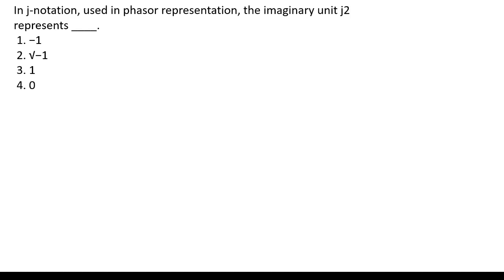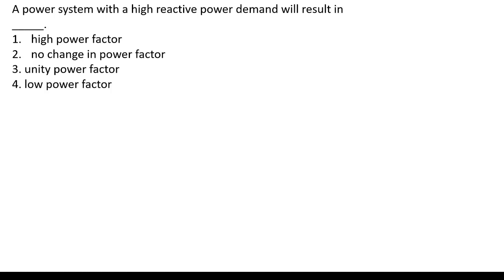In J notation used in phasor representation, the imaginary unit J square represents dash. We know very well sometimes we use the notation J, sometimes we use the notation I, whatever it may be. Here I square or J square is represented as -1. So the answer is option 1. Coming to the next question.